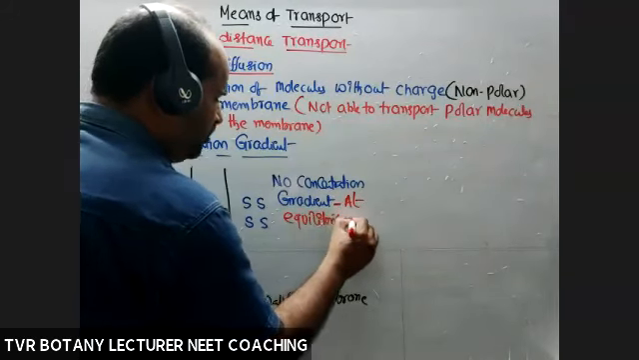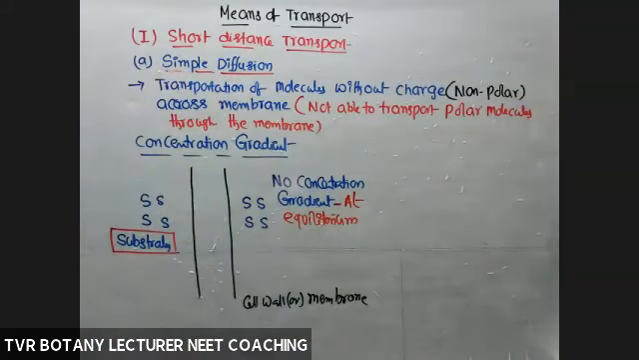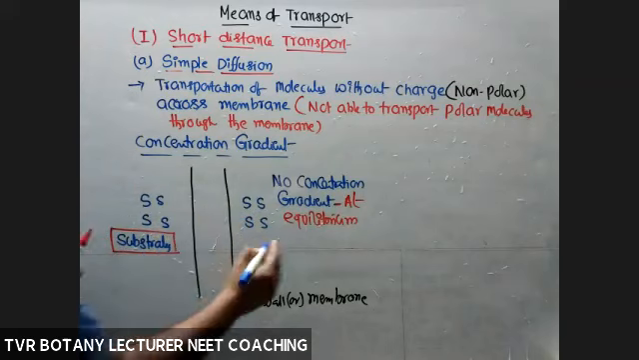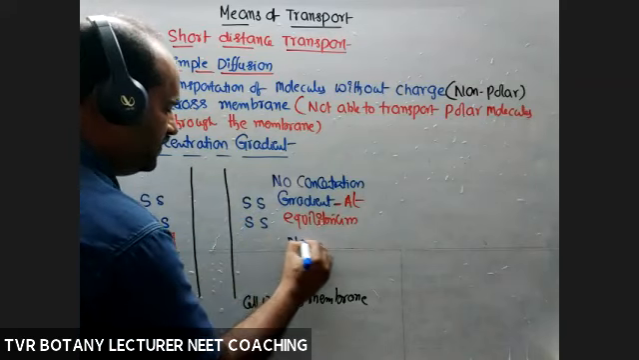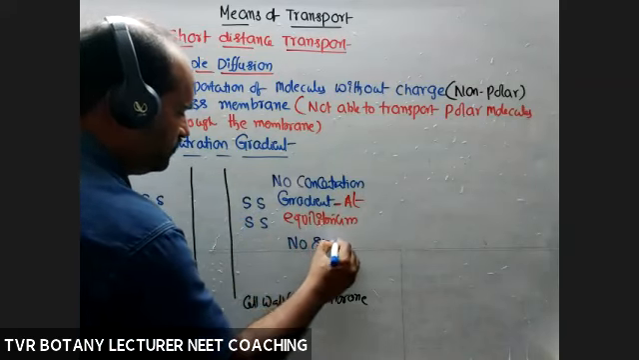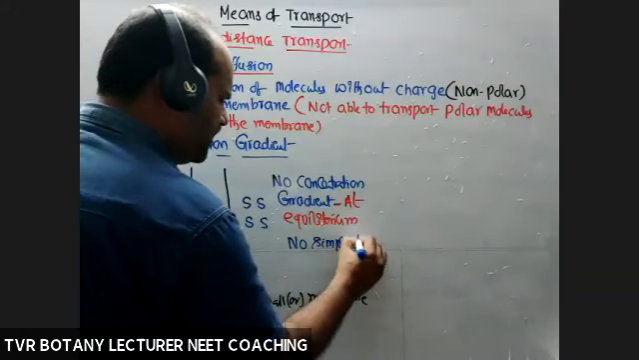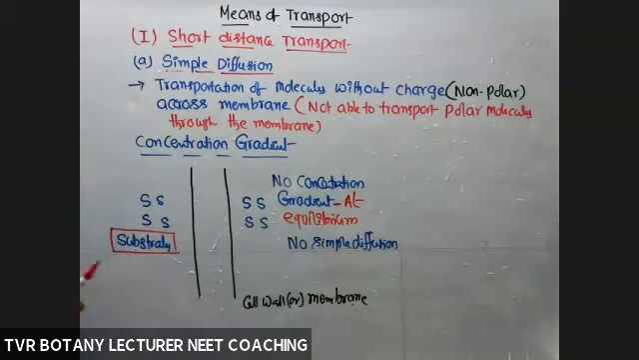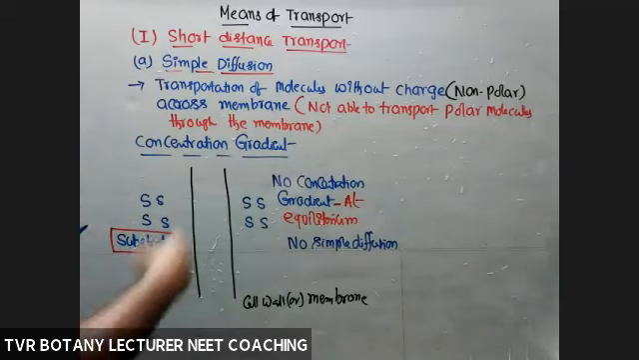So at equilibrium, regarding the number of so-called molecules. Okay, so both are with equilibrium means no simple diffusion. No simple diffusion, not possible. If concentration gradient is already existing, yes, now it is possible. So here, there is no concentration gradient. There is no net movement of molecules.